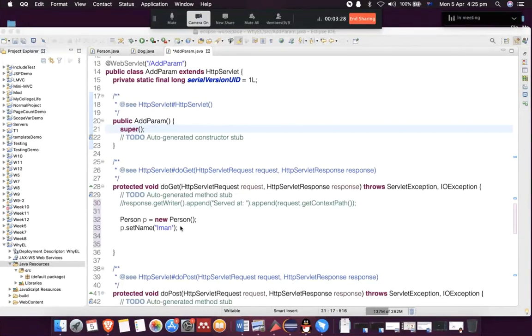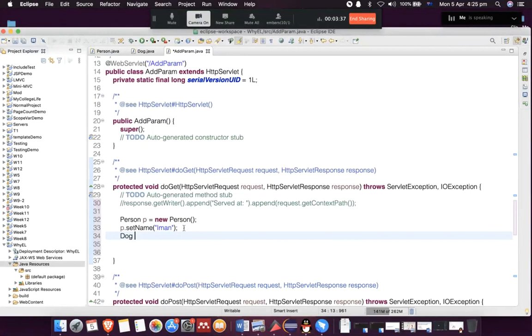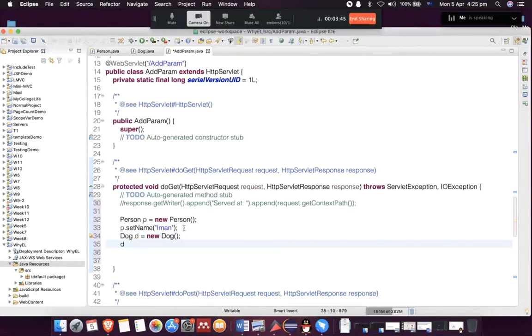So we're back in our servlet. We're creating an object from person, an object from dog. Let's call it d equals new Dog. And I want to do the same thing with d, but this time I'm going to set the name of the dog.